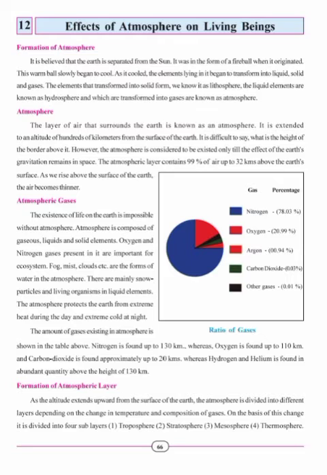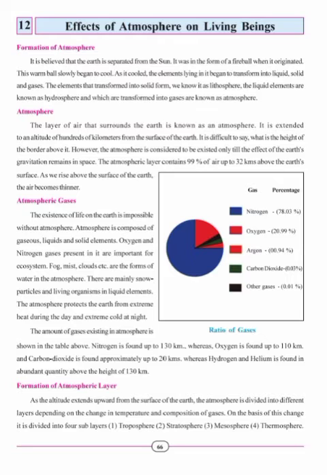The proportion of oxygen is about 21%, but exactly it is 20.99%. Among other gases, argon is 0.94%, carbon dioxide is about 0.03%, and all the other gases combined constitute about 0.01%.